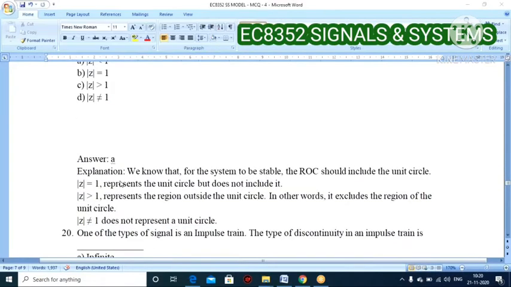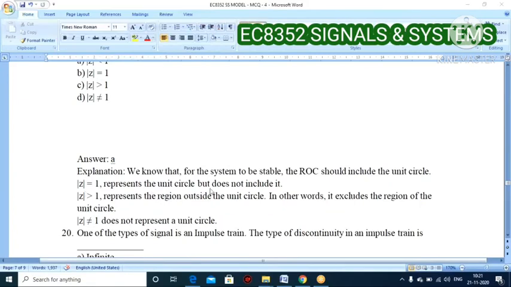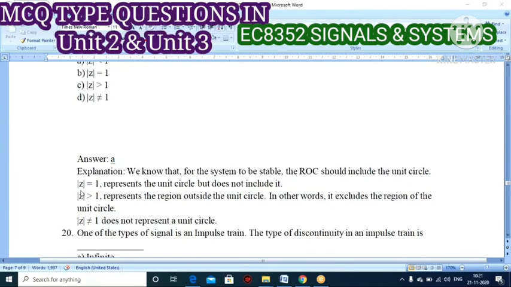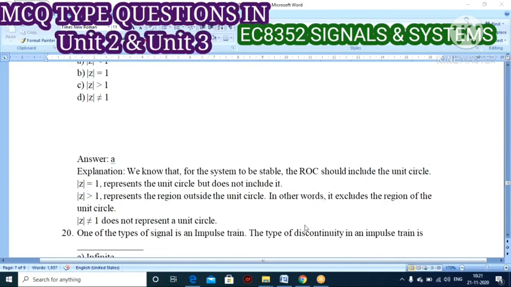Option A is the correct one, because the ROC should include the unit circle. Mod z equal to 1 represents the unit circle but does not include it. Mod z greater than 1 means the region outside the unit circle. It may exclude the unit circle, so the portion comes under the outside of the unit circle. So option C is also a wrong one.